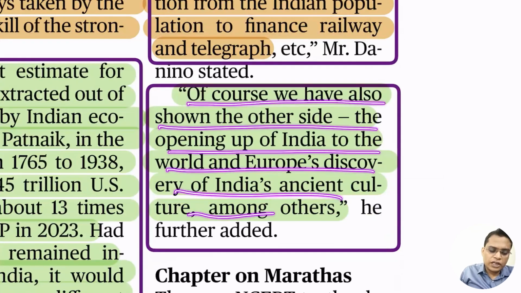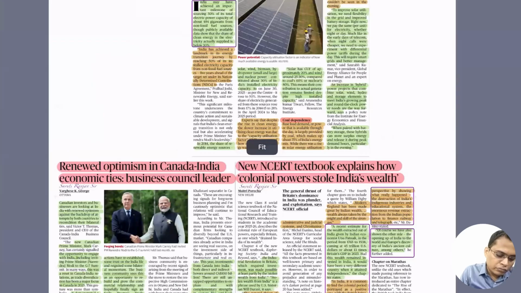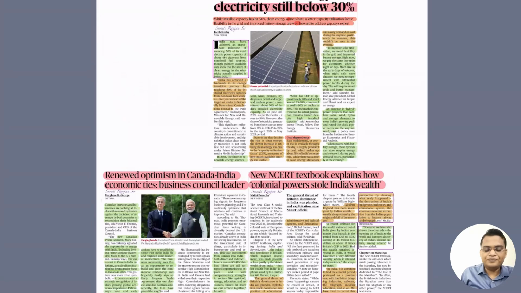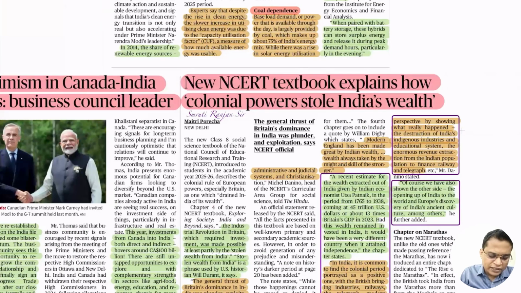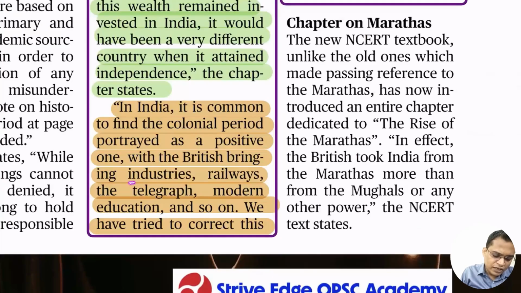So whenever you are talking about drain of wealth, you need to talk about the trillions that were extracted from India. At the same time, if there is a question on the impact of British rule in India, you have to talk about both sides. On the one hand they exploited and extracted everything. On the other hand, they definitely established things like industry, railway, and telegraph, which later on we utilized for further development.